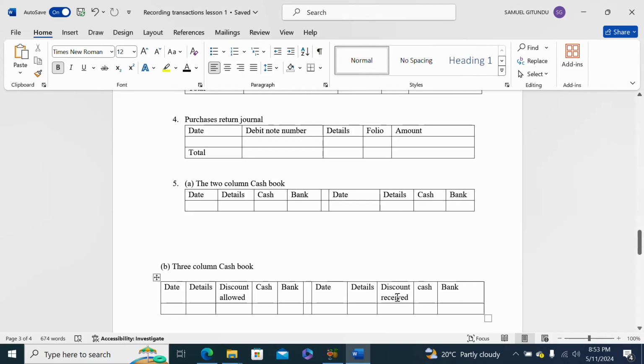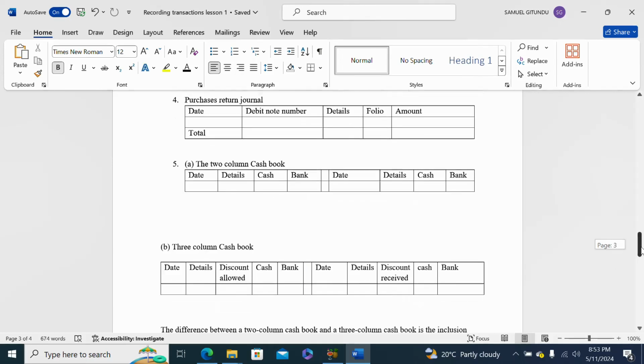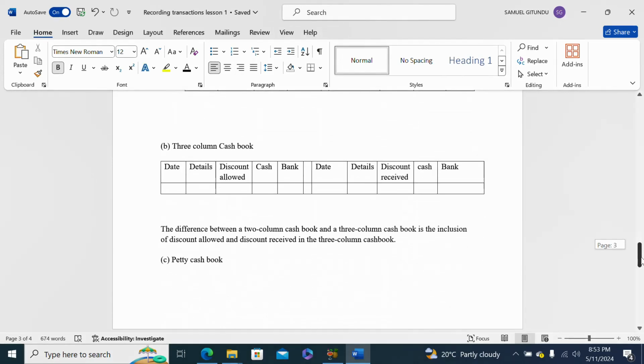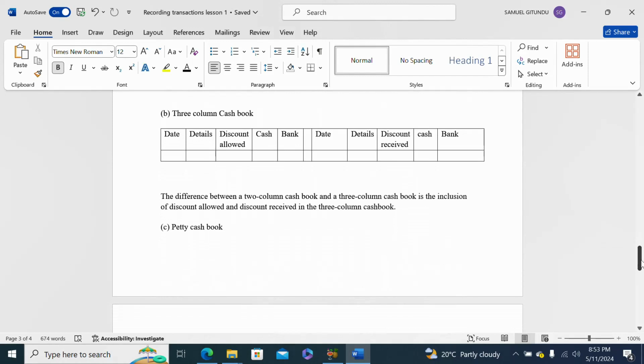So discount received occurs when the business is purchasing, and discount allowed occurs when the business is selling. We have said that the difference between a two column cash book and a three column cash book is the inclusion of discount allowed and discount received in the three column cash book.